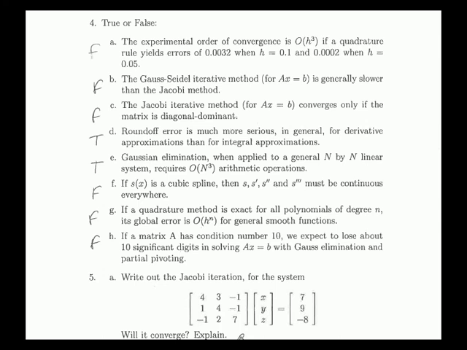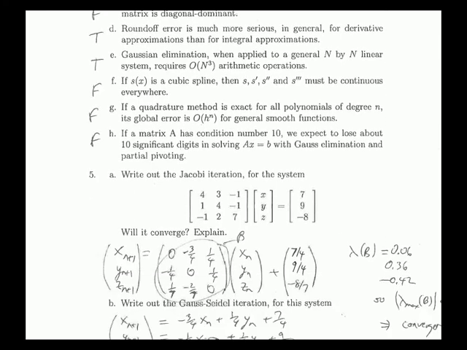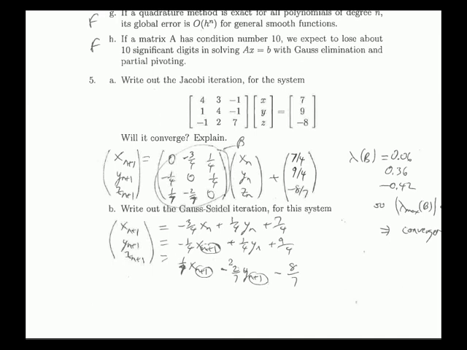Then right below here is a problem where you're supposed to write out the Jacobi and Gauss-Seidel iterations. Just solve the first equation for x, second equation for y, third equation for z. And that's the Jacobi method. Gauss-Seidel is the same, except that you use xn plus 1 in the second equation because you have a new value. You have a new value of x and y, so you use them. So the circle here is the only difference.